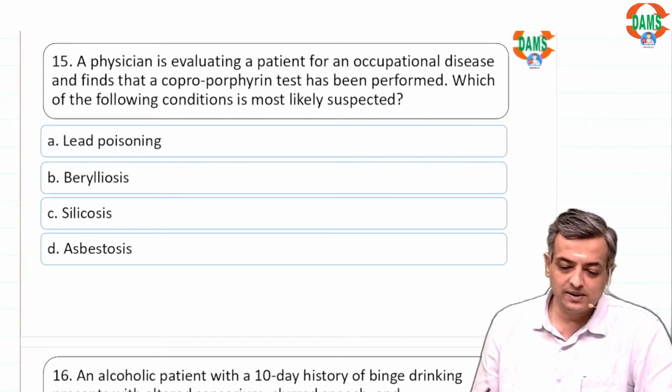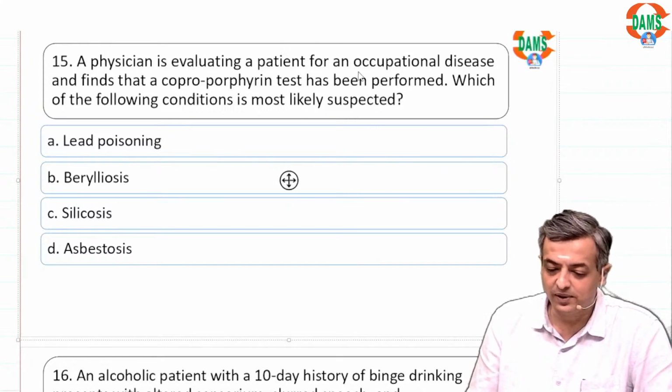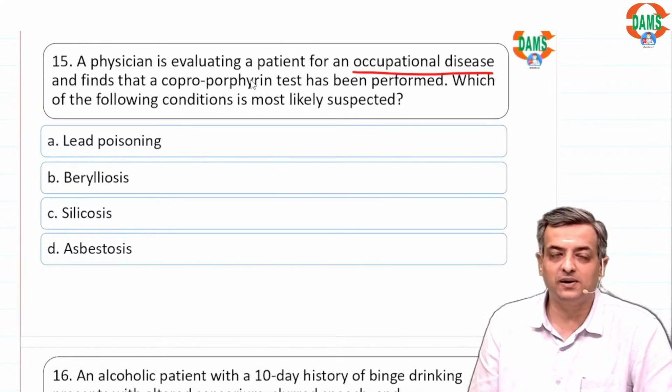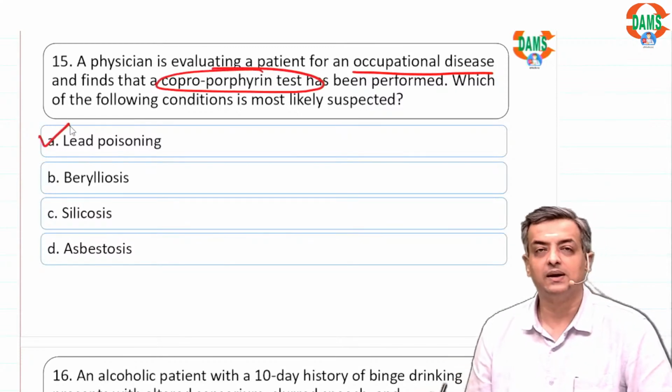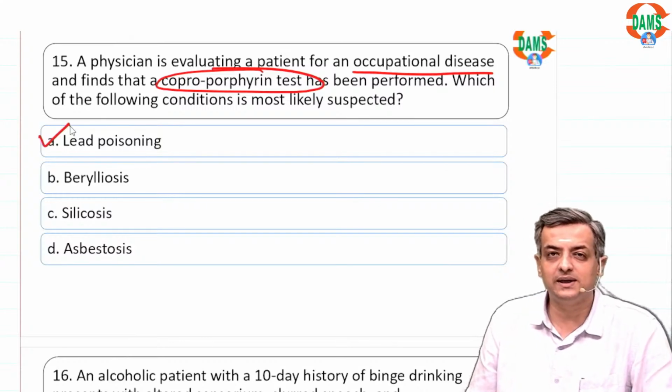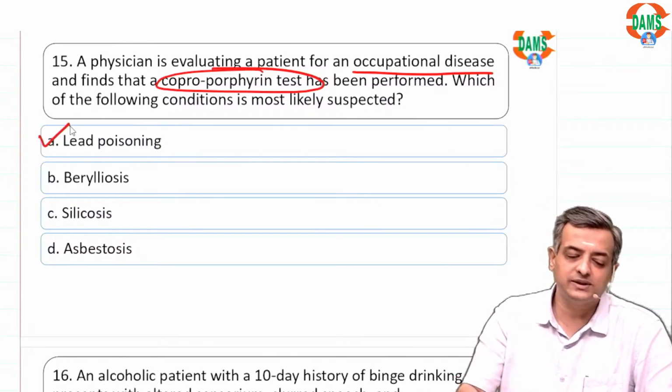A physician was evaluating a patient with occupational disease. This was a spot answer. Coproporphyrin test is done means the answer is lead poisoning.